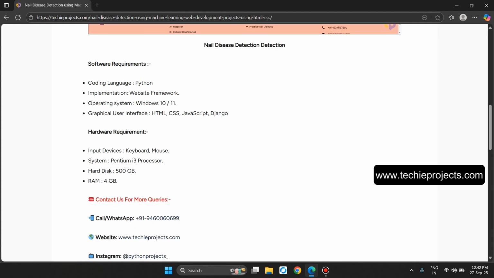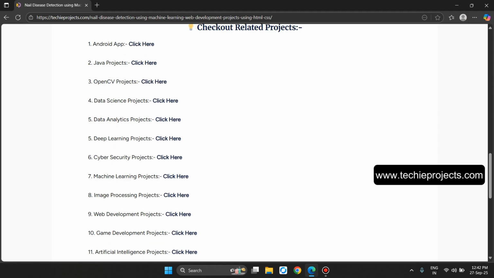And these are the software and hardware requirements. Contact us for more queries and check out related projects. Let's go back.